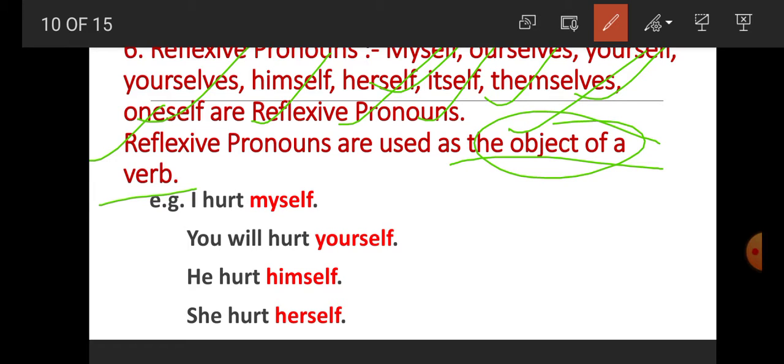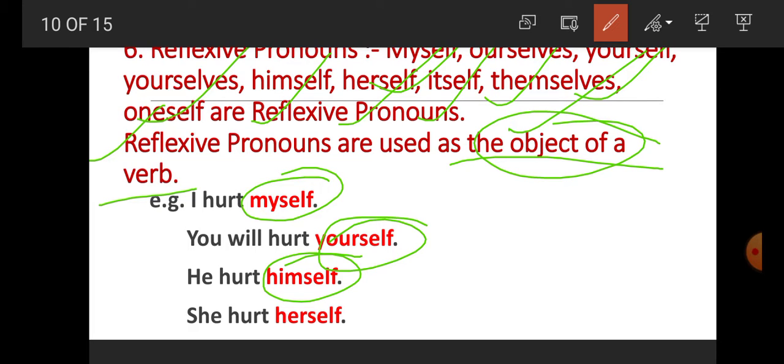Object of a verb. For example, student, I hurt myself. I hurt whom? Myself. So myself is what? Reflexive pronoun. You will hurt whom? Yourself. So yourself is reflexive pronoun. He hurt whom? Himself. So himself is reflexive pronoun.